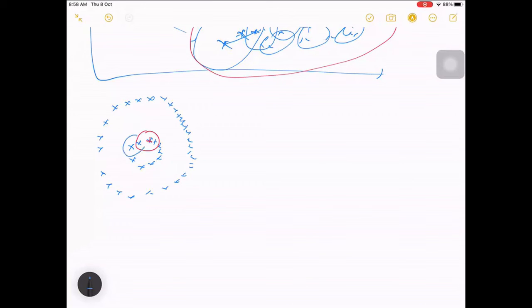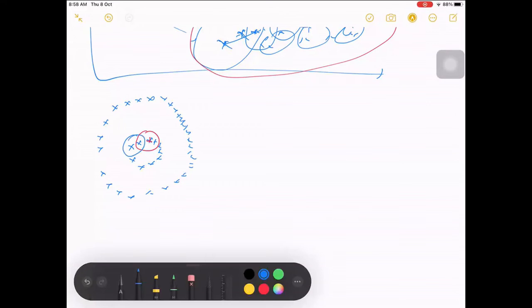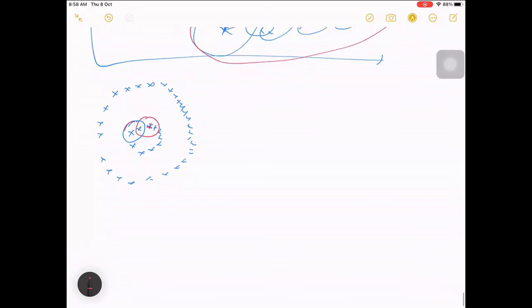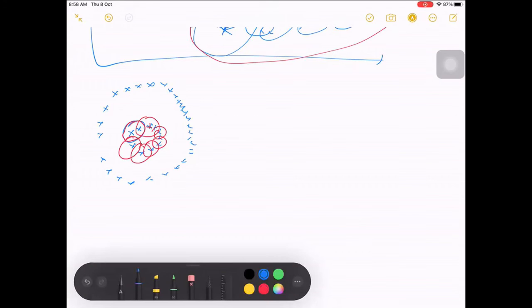Similarly, I draw one more here, and similarly here and for this. All these will have some neighbor points, right? So all these will belong to the same cluster. So all these points will be cluster one.